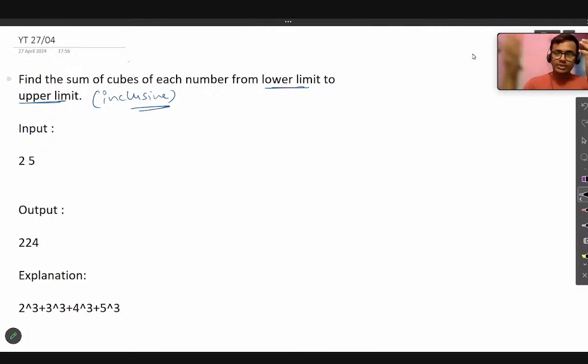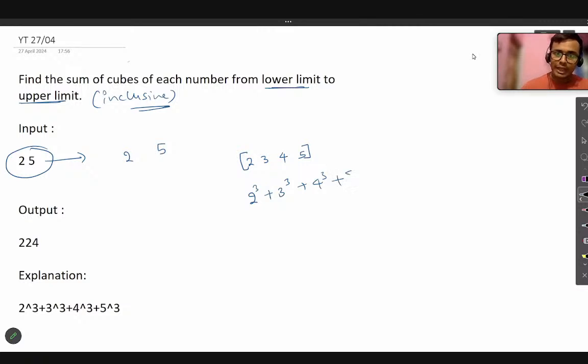Let's try to understand by the input. This kind of input is given to you: 2 and 5, which means the range starts from 2 and goes till 5. The integers in between are 3, 4, and 5, so these are the four integers residing in that range. Now we have to find the sum of the cube of every element: 2 cube plus 3 cube plus 4 cube plus 5 cube. When we do all that, the total value we get is 224, and that is the output here.